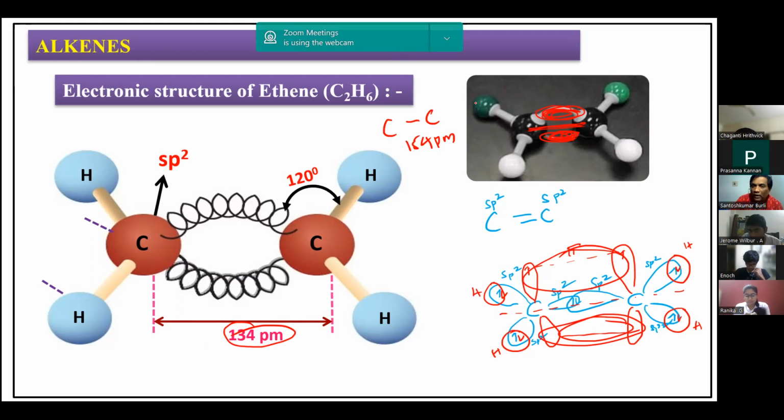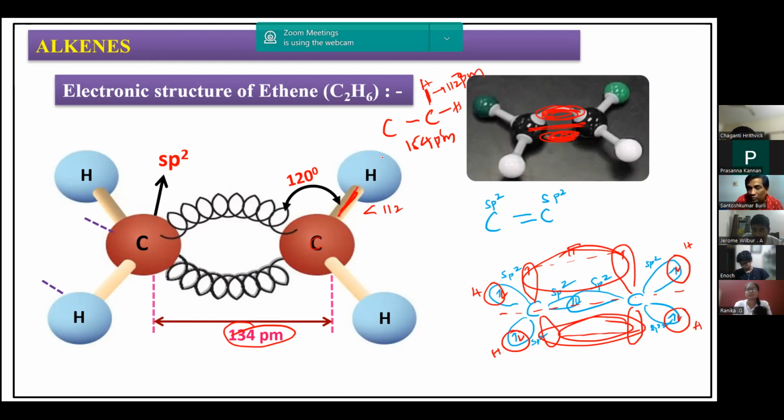One more point: the C-H bond length in a single bond case is around 112 picometers, as we saw yesterday. But the C-H bond length in the double bond case is not exactly 112. It is less than 112, because the sp2 hybridized carbon has more electronegativity than the sp3 hybridized carbon, due to its greater s character. So the C-H bond length is slightly decreasing in alkenes compared to alkanes.